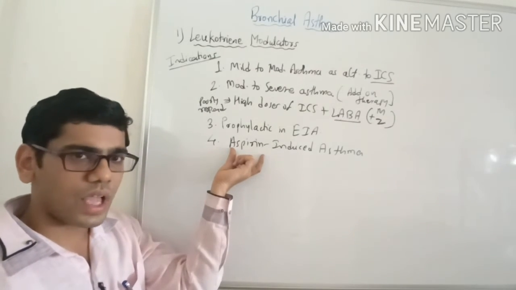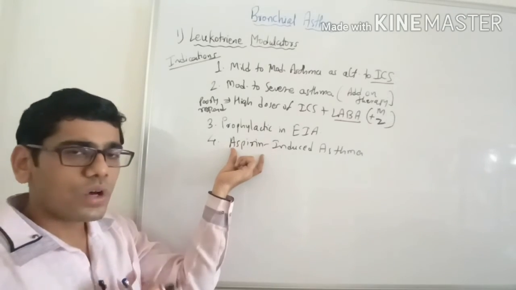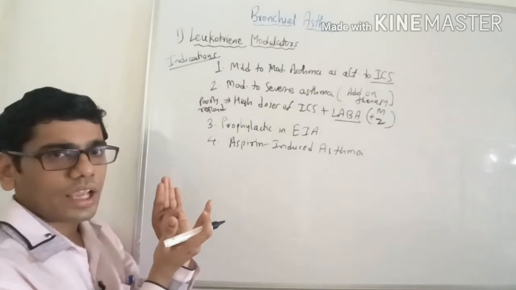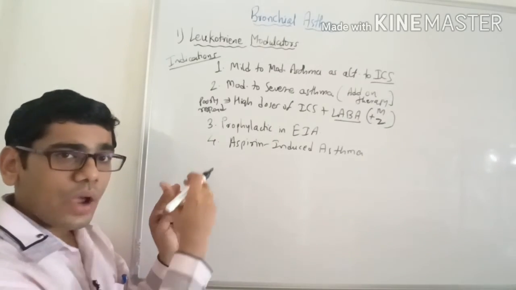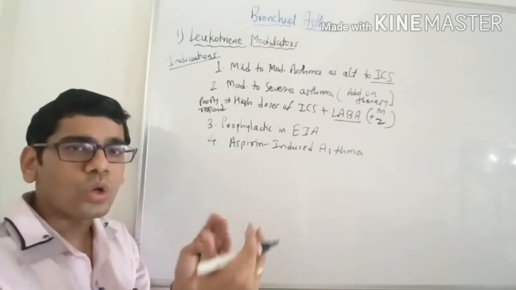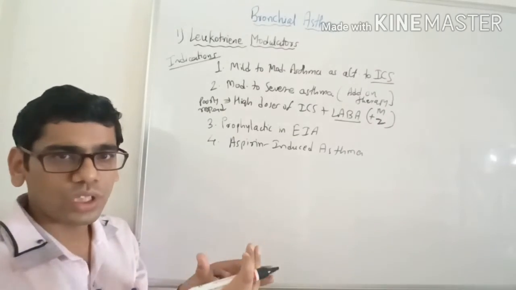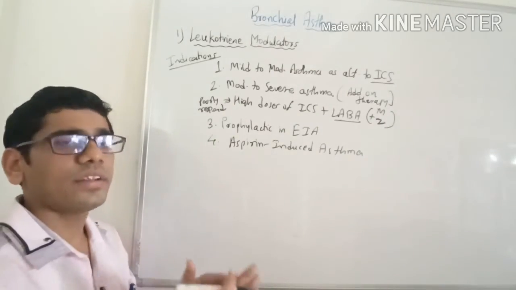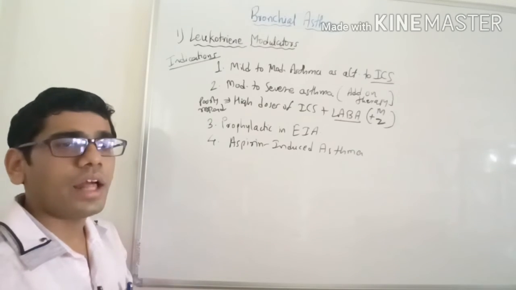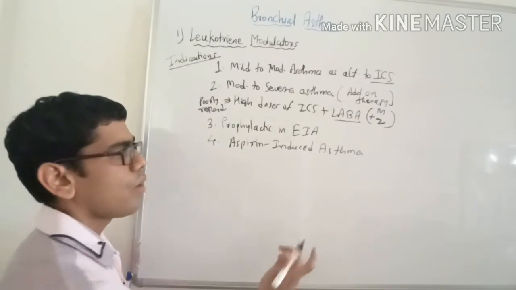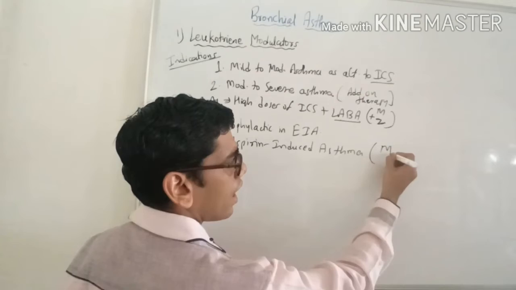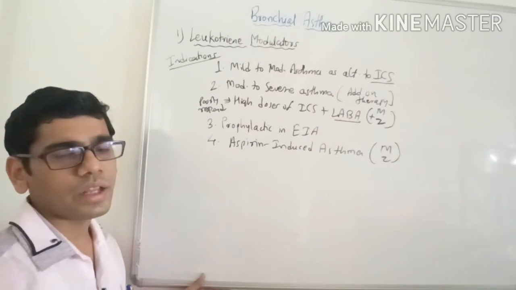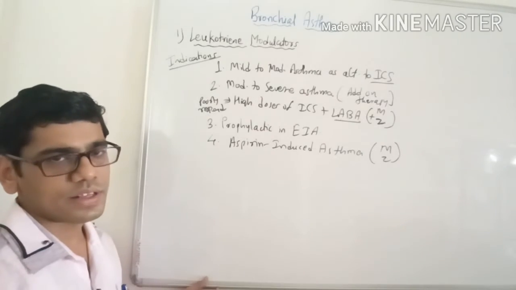It will inhibit the cyclooxygenase enzyme, and we have seen previously that arachidonic acid, after inhibition of the cyclooxygenase enzyme, will be diverted to produce more and more leukotrienes through the 5-lipoxygenase enzyme pathway. So, in order to prevent the action of leukotriene and in order to prevent the asthma, we can give montelukast and zafirlukast so that they can inhibit the action of leukotriene by blocking the cysteinyl leukotriene receptors.